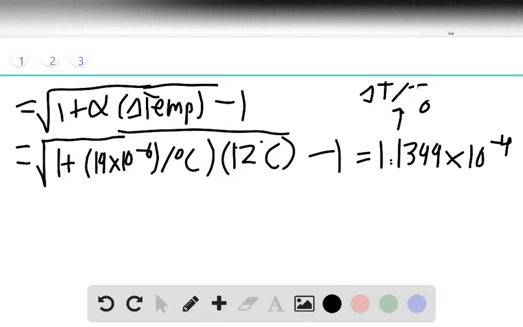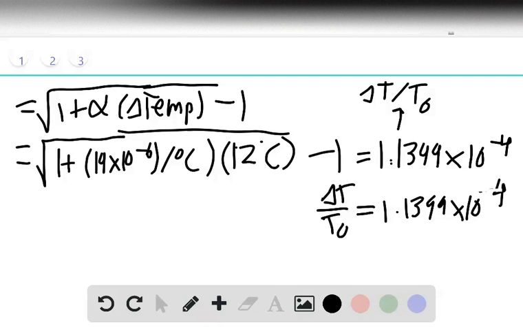If you have delta T over T naught equals 1.1399 times 10 to the minus 4th, you can solve for delta T by multiplying by T naught.